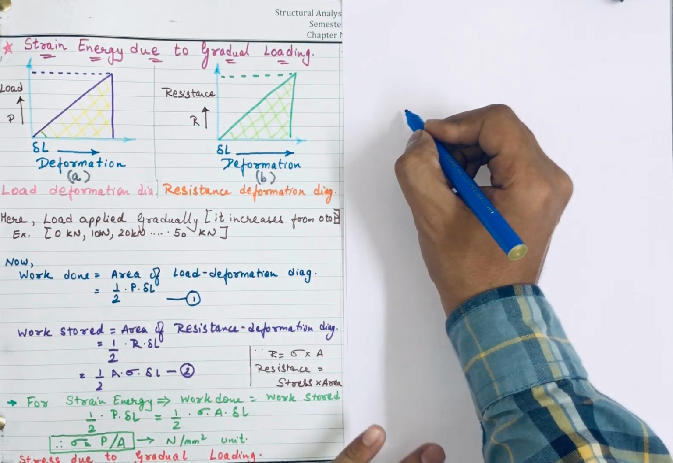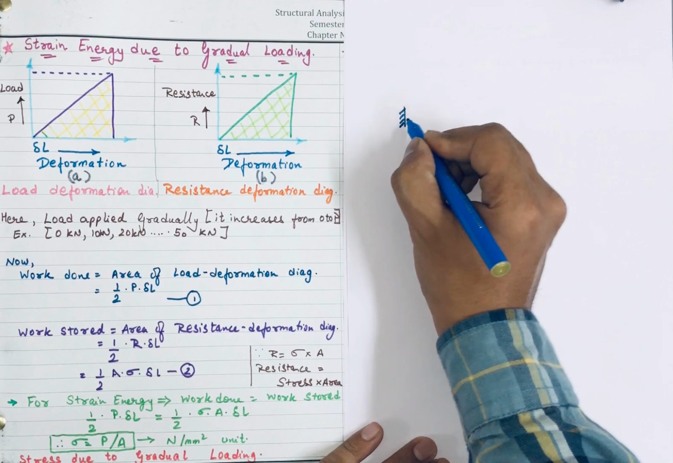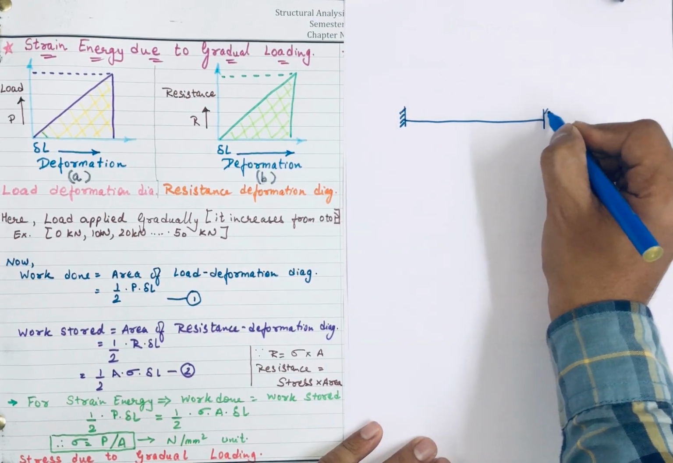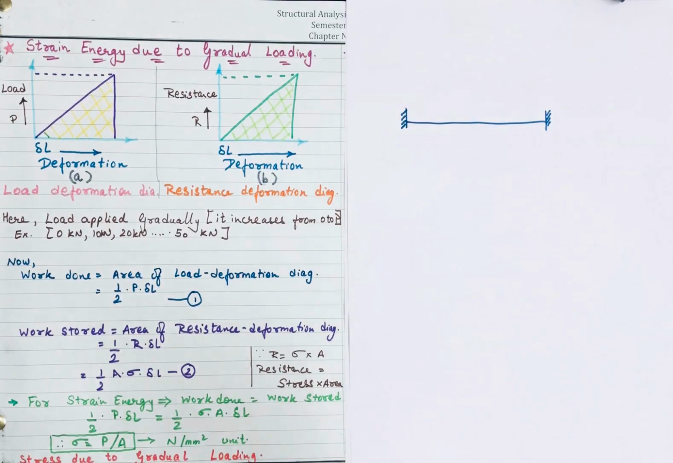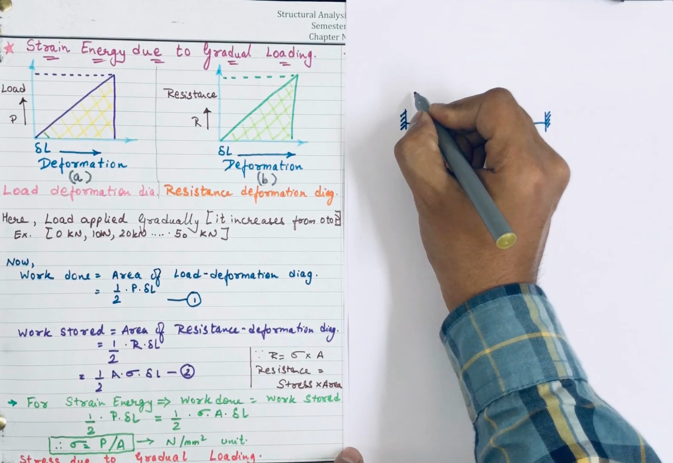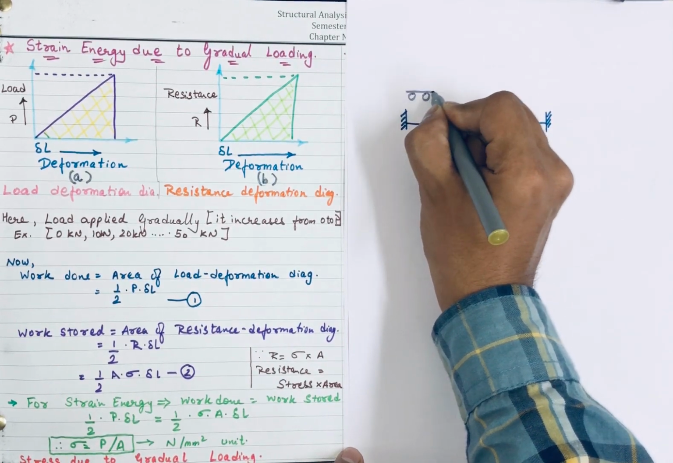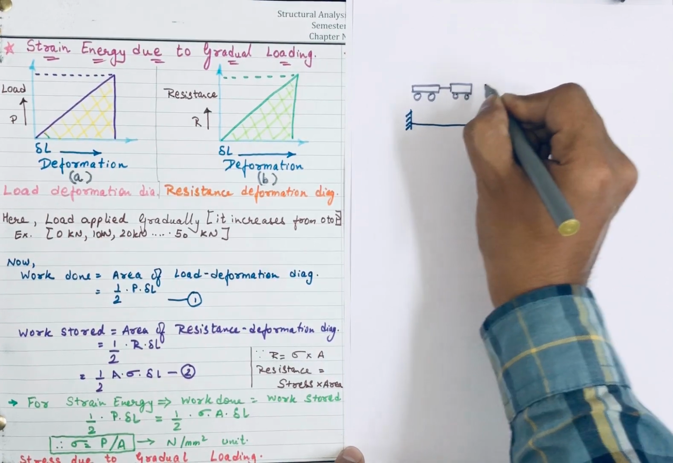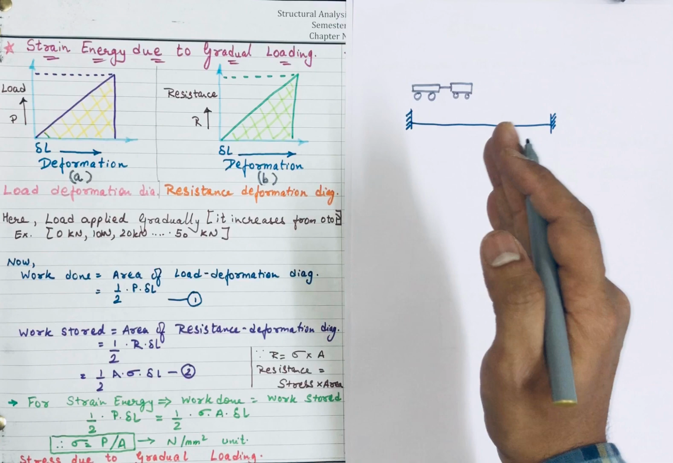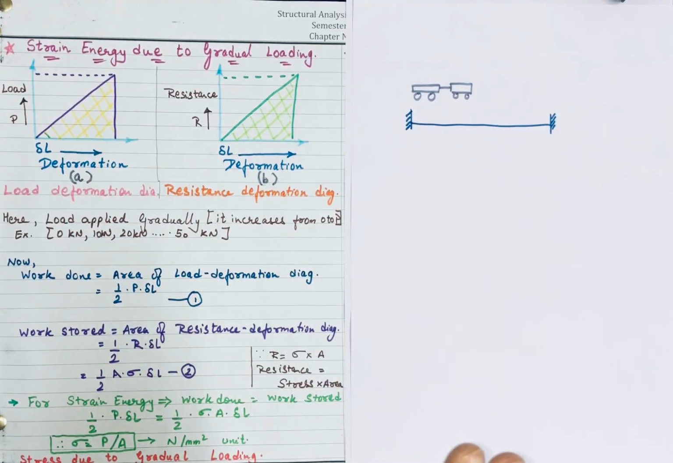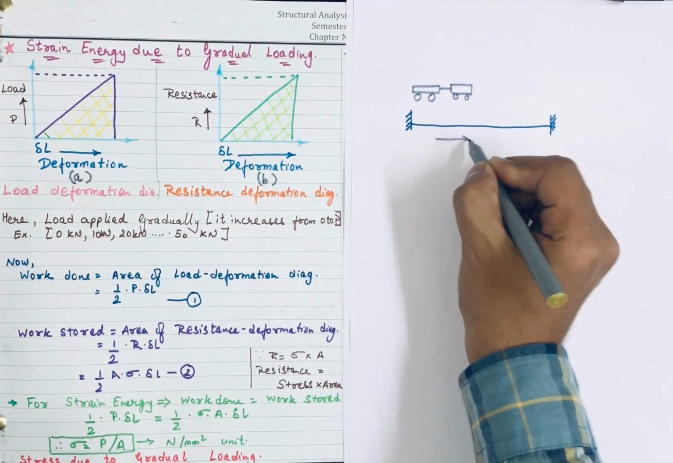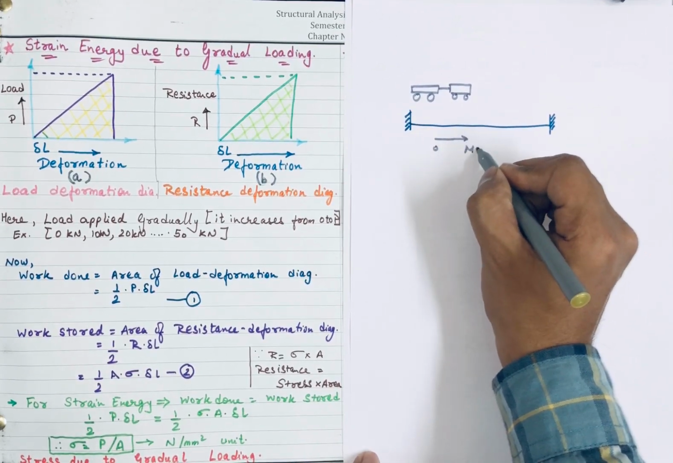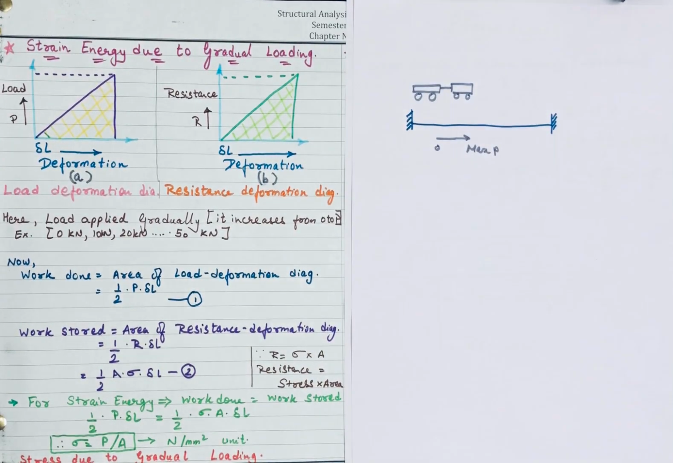So let's understand through a figure. If there is a bridge on which a vehicle is moving, it can be a truck or a kind of train. It is moving, so as one wagon, two wagons, three wagons enter the beam, the load is applied to this particular beam gradually from 0 to its maximum limit P. So this depicts that load is applied from 0 to P.